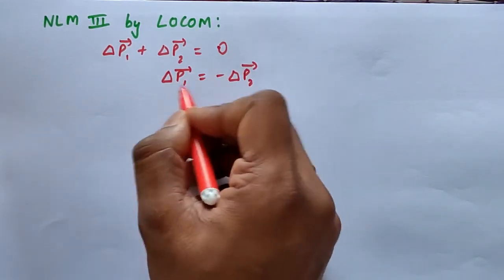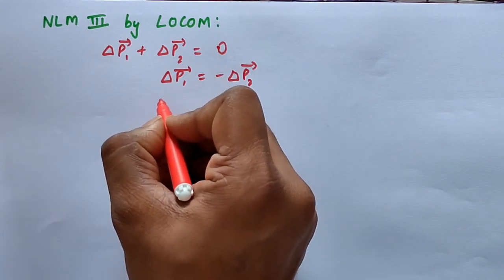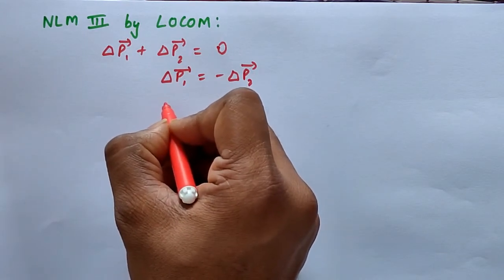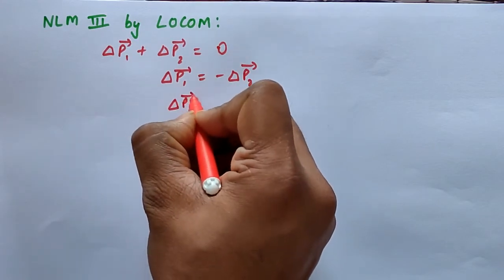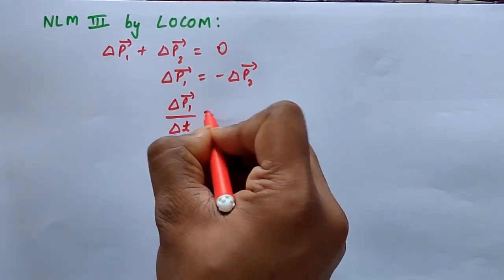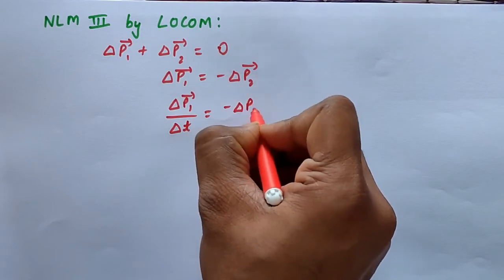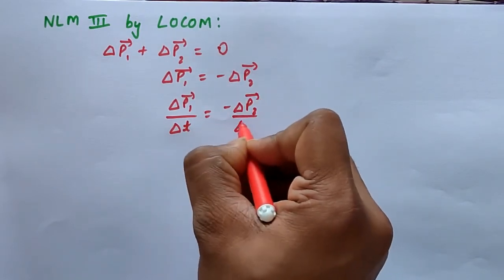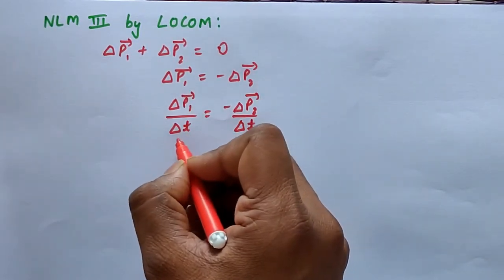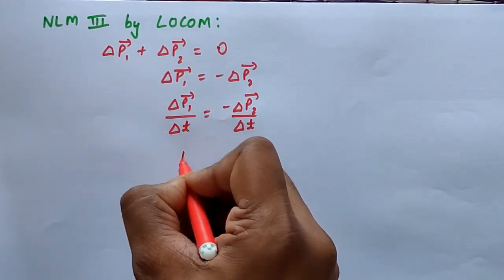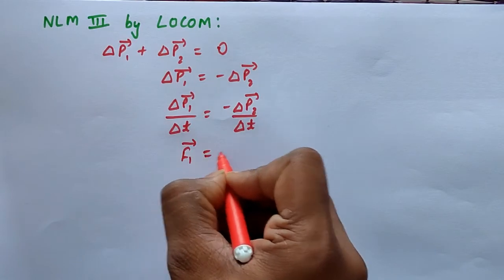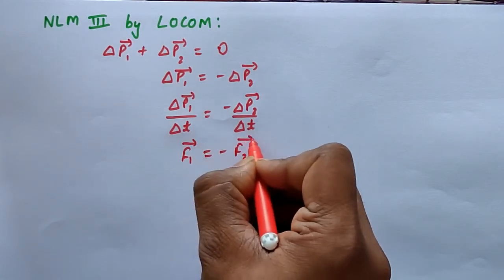Taking differentiation on both sides, or dividing by delta t, delta p1 vector upon delta t will be equal to minus of delta p2 vector upon delta t. Delta p1 upon delta t is the rate of change in momentum, so it will be equal to F1 vector is equal to minus of F2 vector.